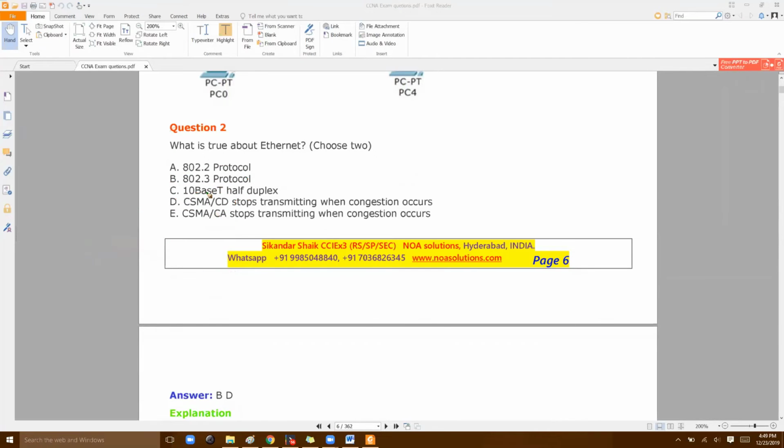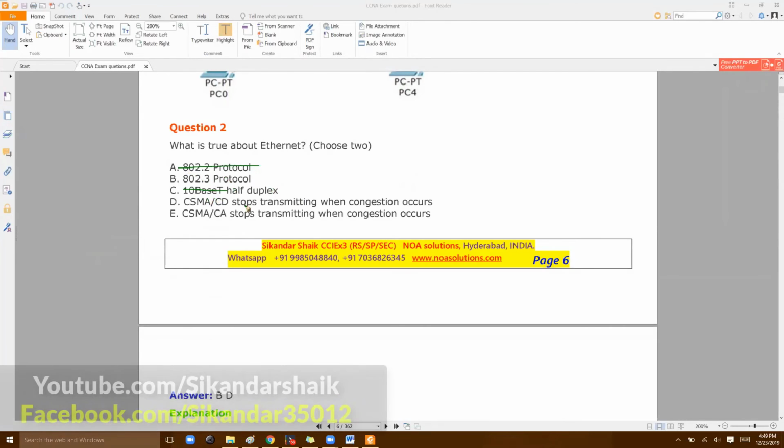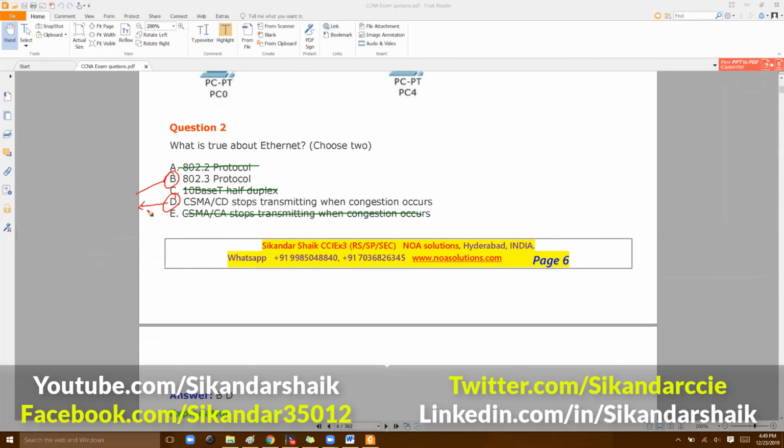10BASE-T is actually full duplex, so it's not half duplex. So you need to remove the wrong option sometimes, because sometimes you may be in doubt. Okay, 2 or 3, so this is not the correct answer. This is not the correct answer, and this is used for wireless. So even if you strike off the wrong answers, you can filter the correct answer. This is also another way you can filter the questions.